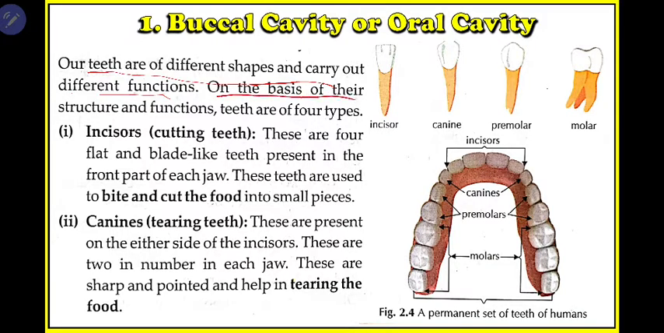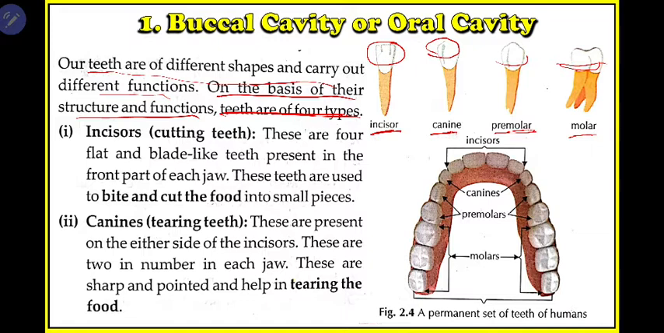On the basis of their structure and function, teeth are of four types. So in our mouth, how many types of teeth are there? There are four types of teeth. The first is incisor, then canine, then premolar, and the last one is molar. You can look at this shape. The incisor looks like a cutter, then look at this, which is quite different in shape, and these look like grinders.